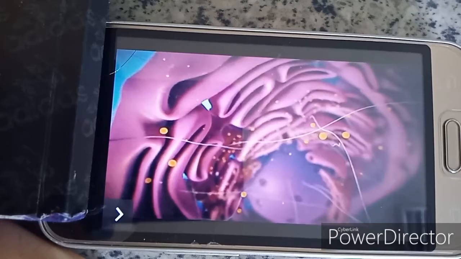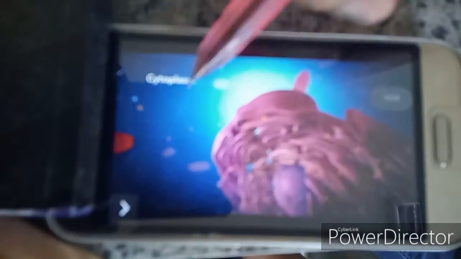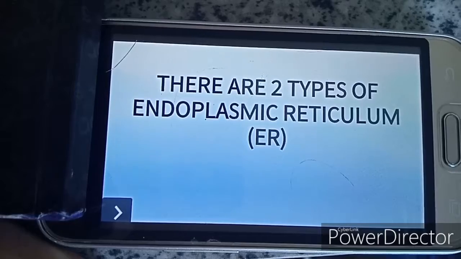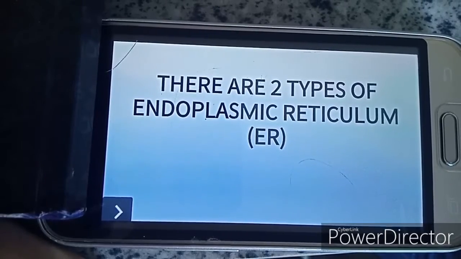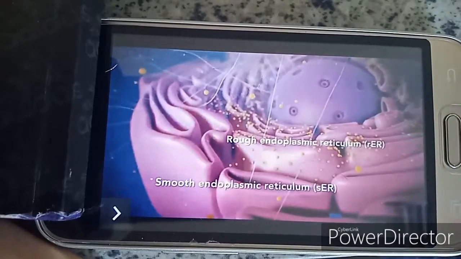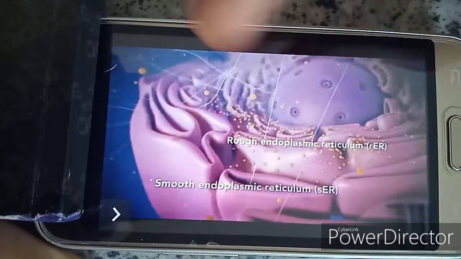Ribosomes may wander freely within the cytoplasm or be attached to the ER. This is the cytoplasm. There are two types of ER, or endoplasmic reticulum: the rough endoplasmic reticulum and the smooth endoplasmic reticulum.